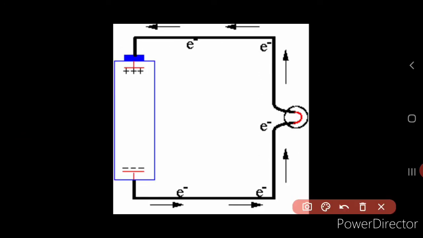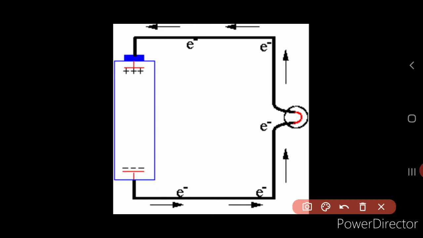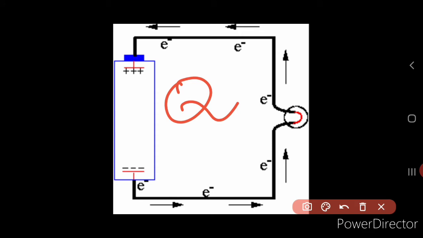Here you can see very clearly that from the negative terminal, the electrons move towards the positive terminal. So we can term the electric current as the rate of flow of charge in the conductor, because the flow of the charges is nothing but the current. It is defined as the rate of flow of charge in a conductor. Now what is the variable that is given to the charge? The charge is given by the variable Q.